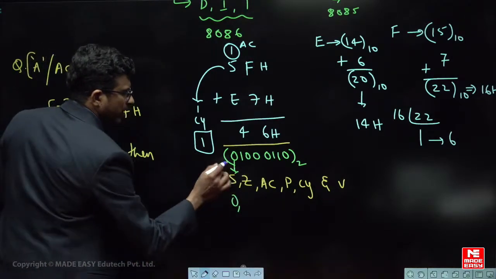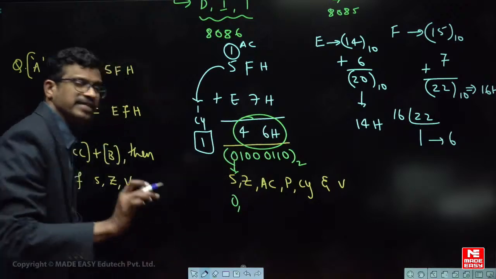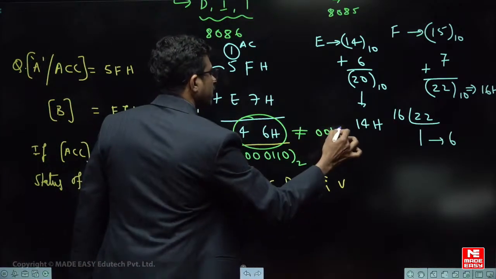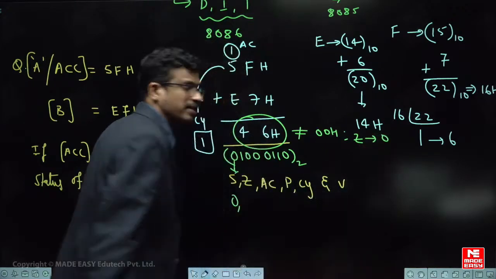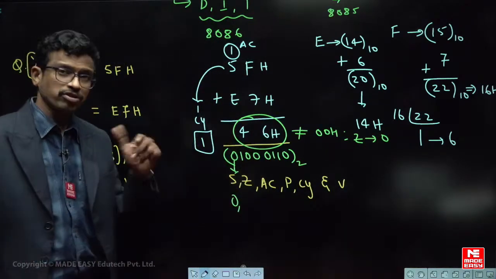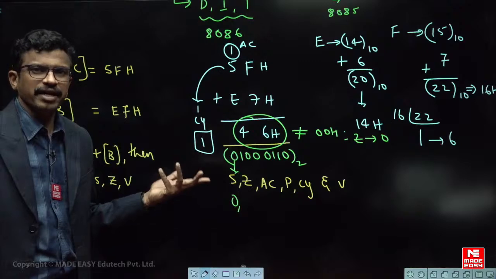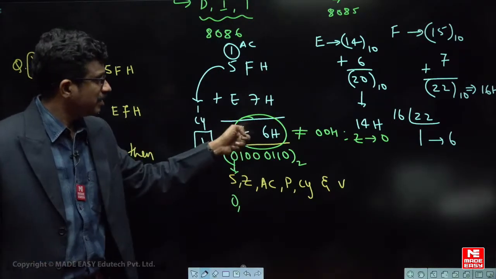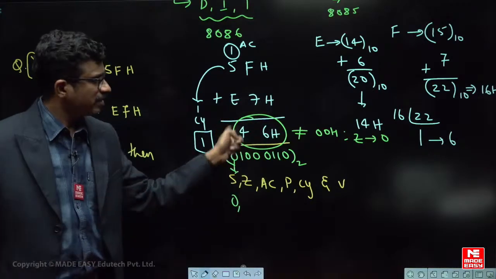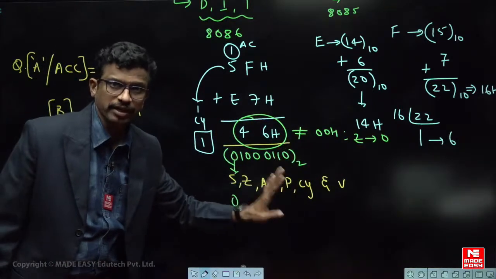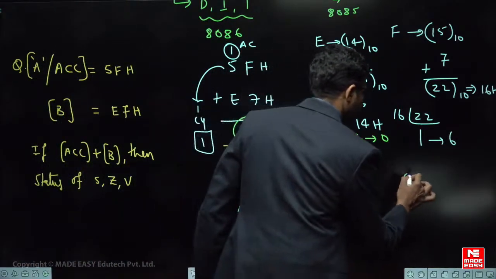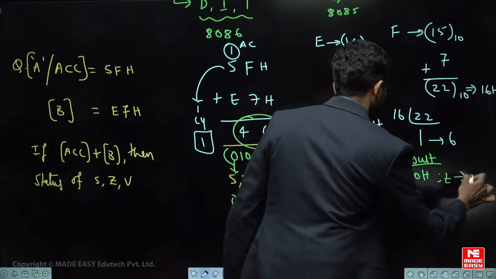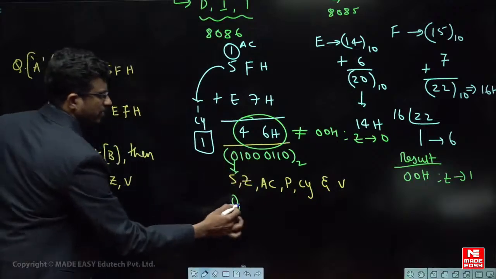Next one, zero flag. Overall result is a non-zero, so this overall result is not equal to 0 and hence zero flag will be 0 only. Zero flag negative sense है, positive sense का मतलब क्या है, direct है, like carry flag, carry आने से 1 है, नहीं आने से 0, but zero flag reverse है, negative sense है. Result is 0 means it is 1, result is a non-zero value means zero flag is 0 only. So zero flag will be 1 only if the result is 0. Are you able to understand? If result is 0 then only zero flag is 1. So therefore zero flag is 0 only.